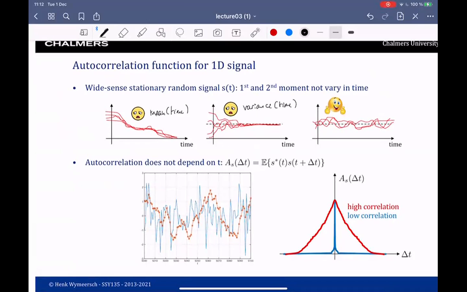The mean is okay, the mean is constant, but the variance depends on time. The last one could possibly be a wide sense stationary process because both the mean and variance appear to be constant. And this figure on the bottom right shows again a process with high and low correlation, as I've shown in the previous slide.